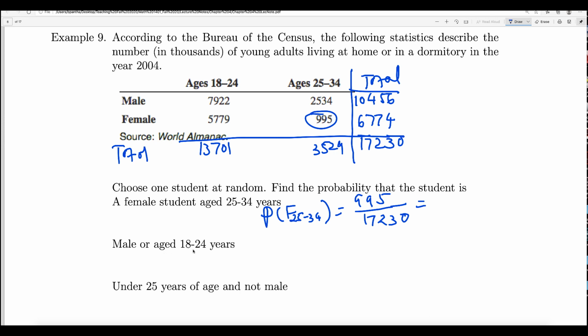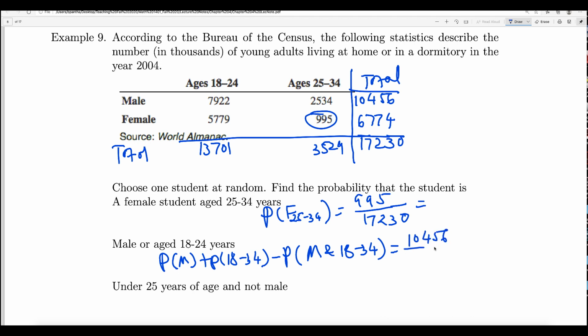Male or age between 18 and 24 years. It says male or, okay, so you should do probability of male plus probability of 18 to 24 minus probability of male and 18 to 24 years of age, right? So what do you do? What is the probability of male? The total male is 10,456 over 17,230, because it is the total male over the total of total, plus what is the probability of 18 to 24?